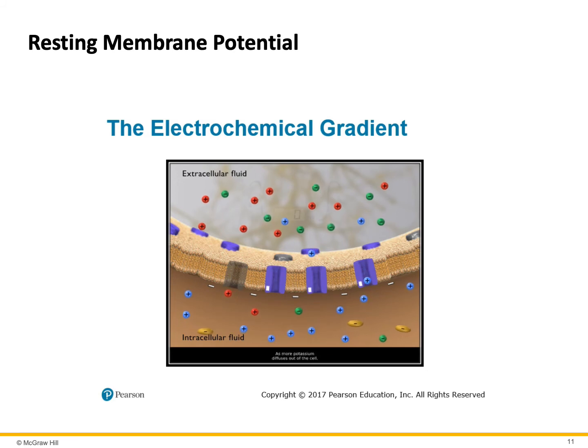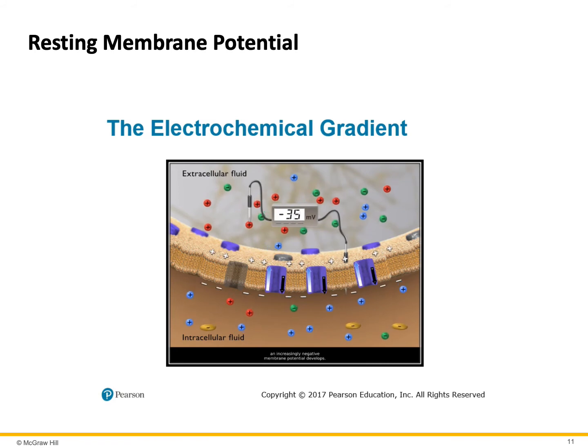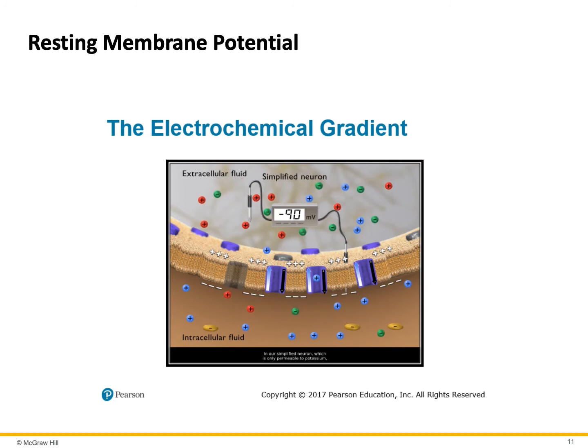As more potassium diffuses out of the cell, an increasingly negative membrane potential develops. This increases the electrical gradient on potassium, opposing further diffusion of potassium to the outside. The membrane will eventually reach a potential at which there is no net driving force pushing potassium in either direction because the electrical gradient exactly opposes the concentration gradient. In our simplified neuron, which is only permeable to potassium, this occurs at a value of -90 millivolts. At this potential, there is no net movement of potassium, as movement is equal in both directions.